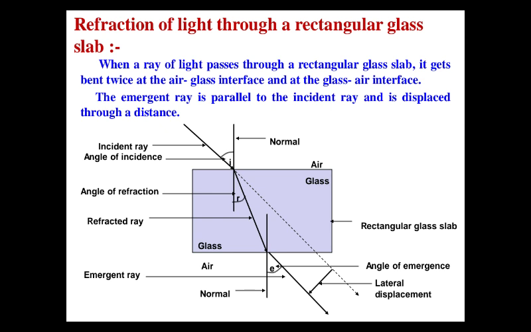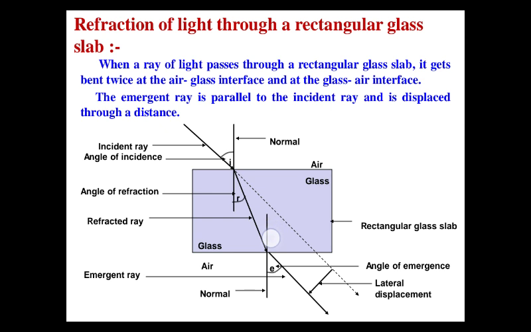So you can see this is a glass slab and this is air, this is the normal and this is the incident ray. The angle between the normal and the incident ray is the angle of incidence. This ray would have gone in this direction if it had not bent, but as it passes through the glass slab, its speed decreases and it bends towards the normal. So this is the angle of refraction, that is, the angle between the normal and the refracted ray.